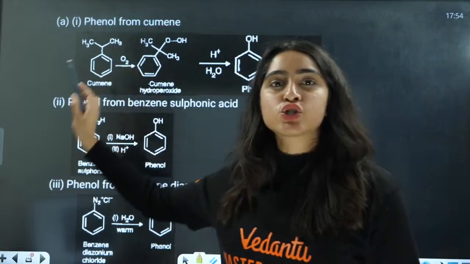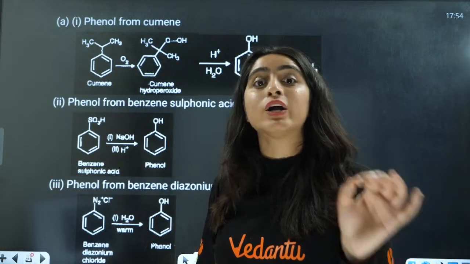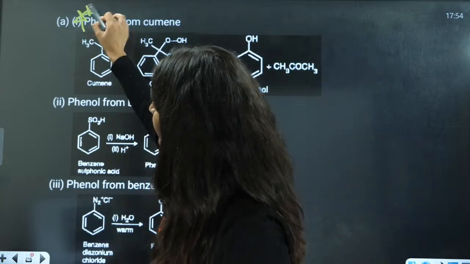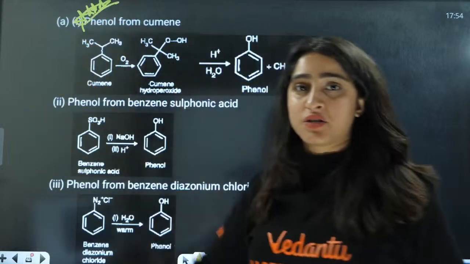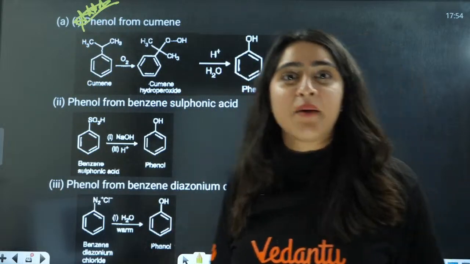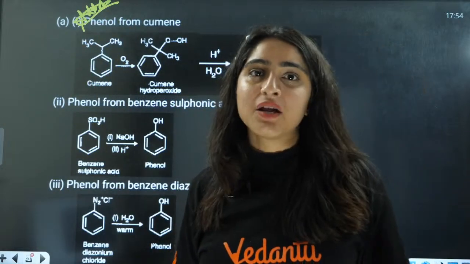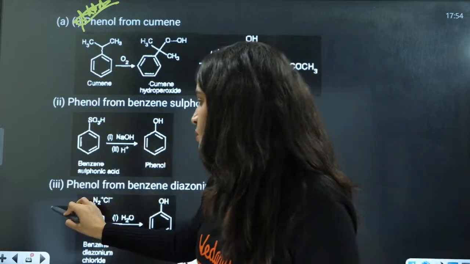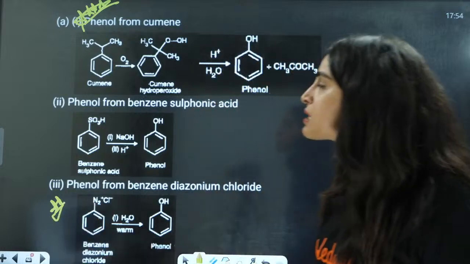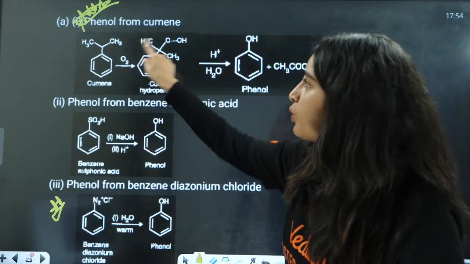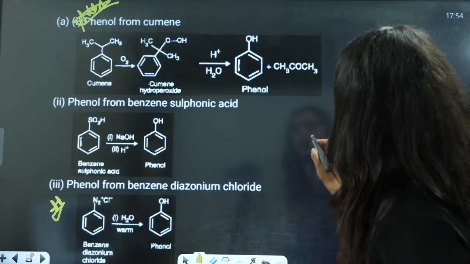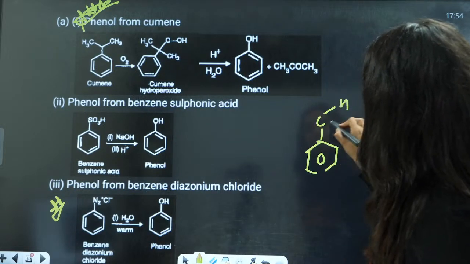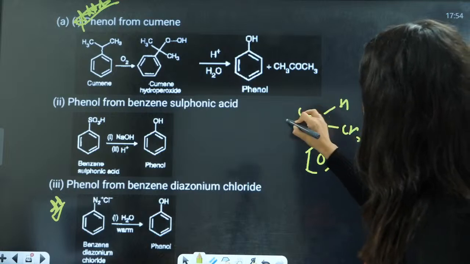Firstly, this is isopropyl benzene, whose common name is cumene. Now this is a very important question. In NEET examination and CBSE examination, the cumene process is asked so many times. Now you have cumene with O2, you will have this kind of structure. This is C, this is H, this is CH3, this is CH3.